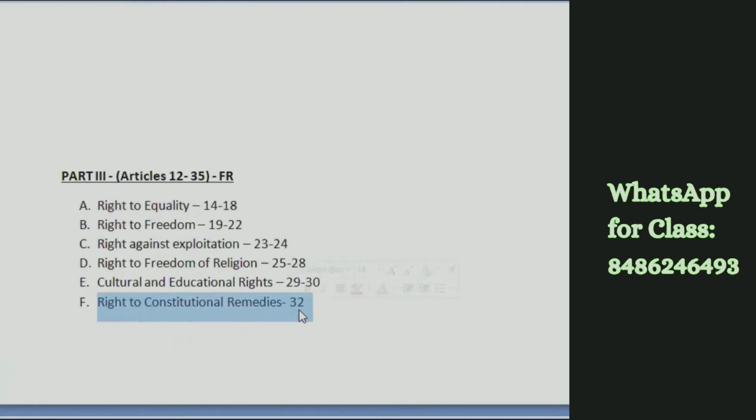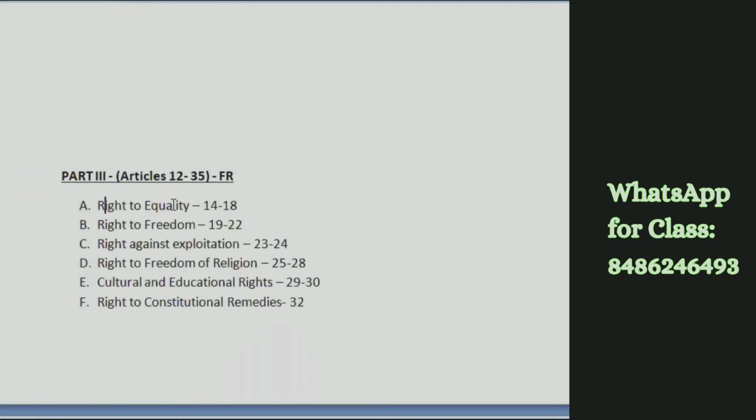We are able to enjoy our rights, and in case they are violated, we can go to the Supreme Court or High Court for enforcement of our fundamental rights. So these are the 6 different categories of fundamental rights that we have under part 3 of the Constitution, and part 3 is articles 12 to articles 35.